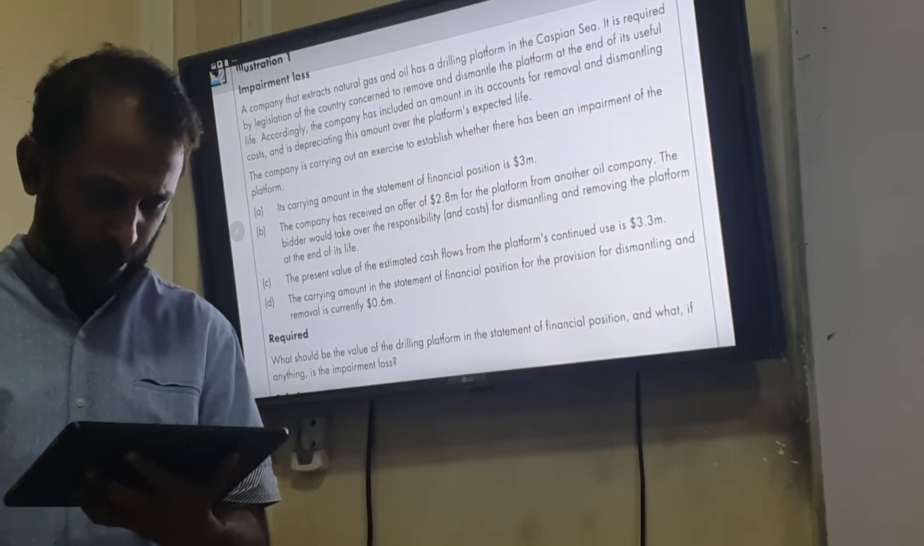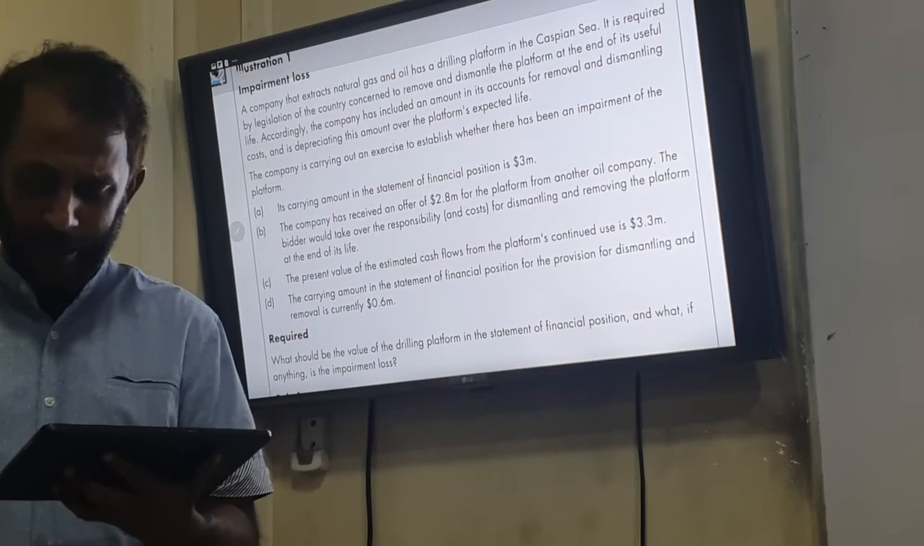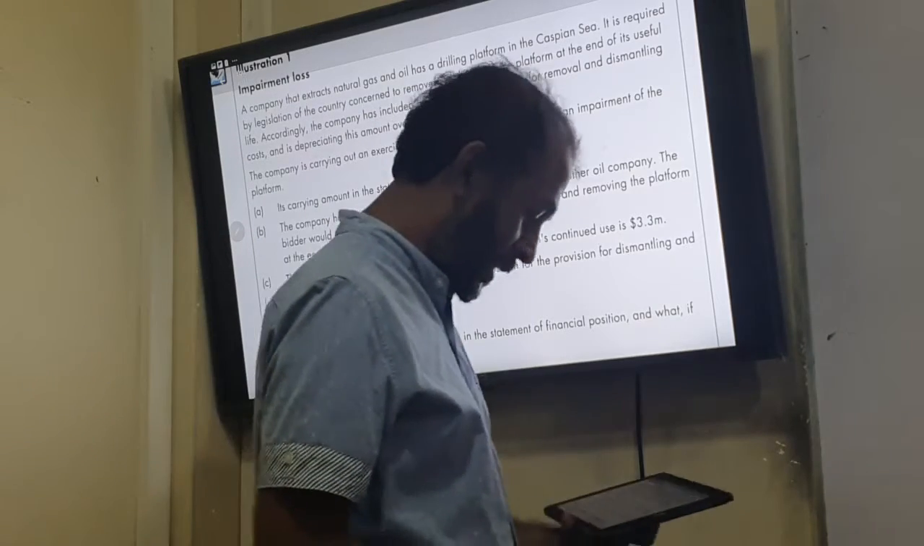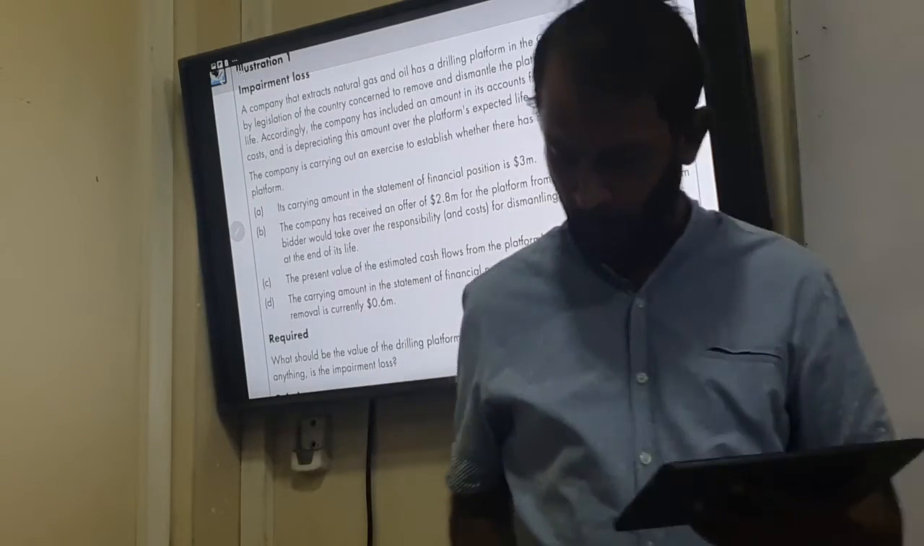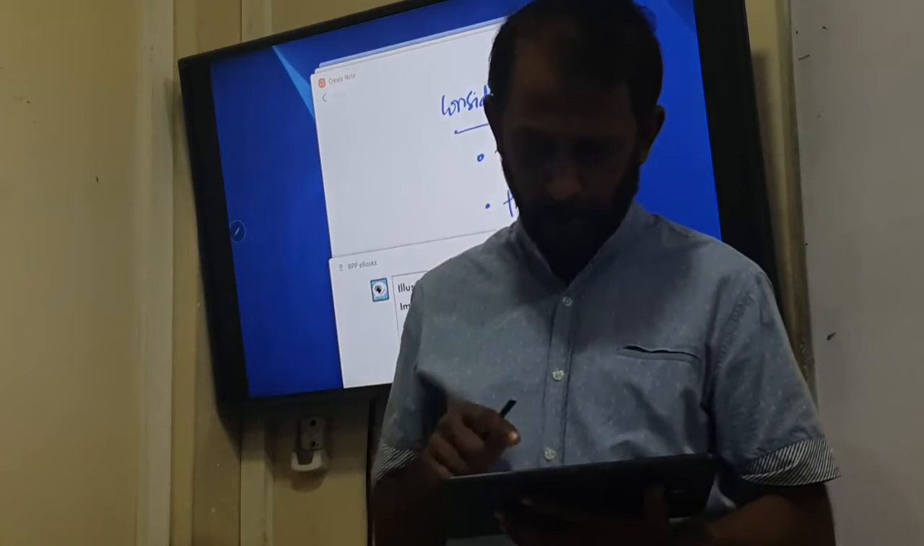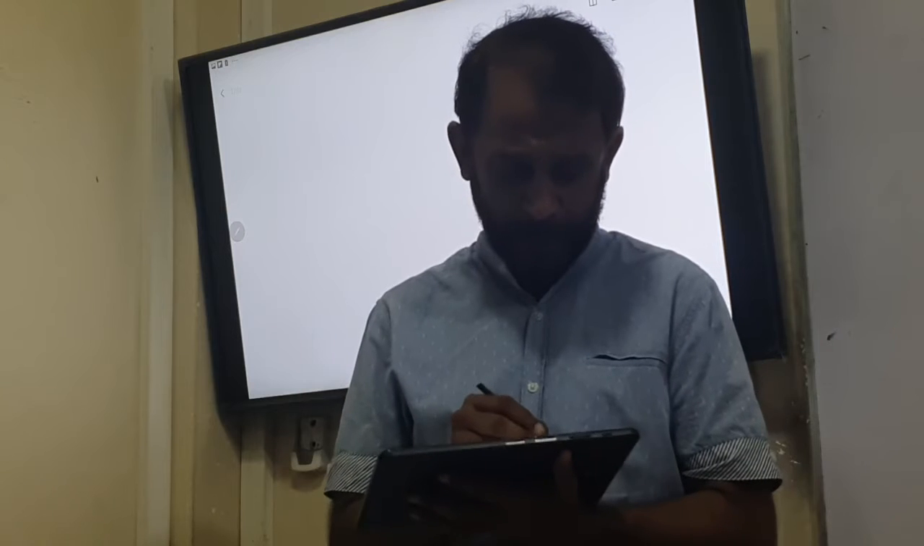What would be the value of the drilling platform in the statement of financial position, and what, if anything, is the impairment loss? Right, now we need to figure this out. So first of all, we have to find out how much the carrying amount is.